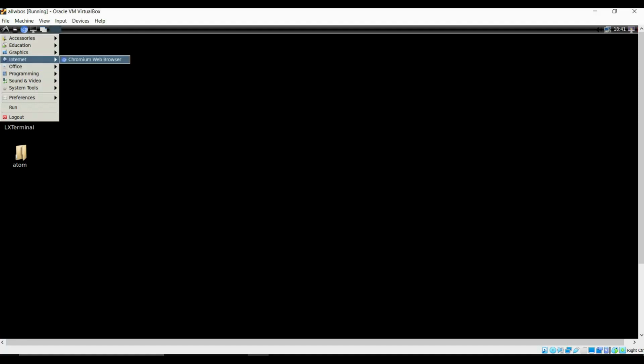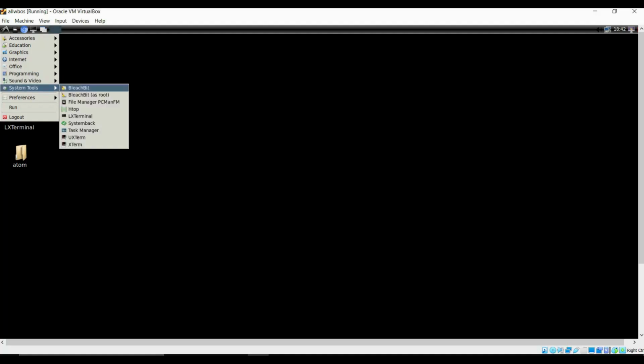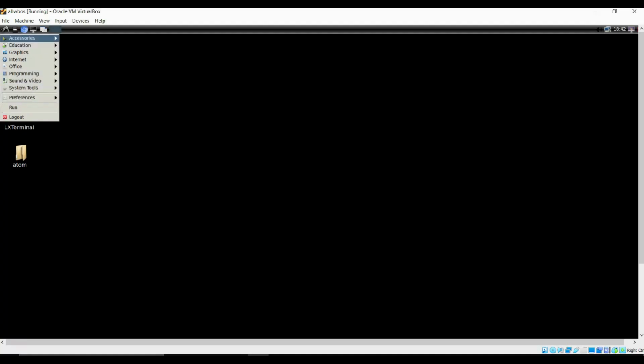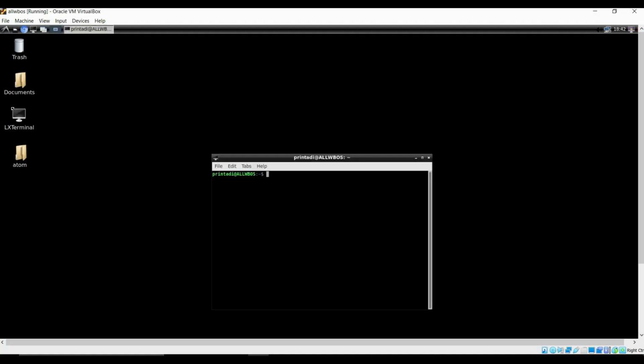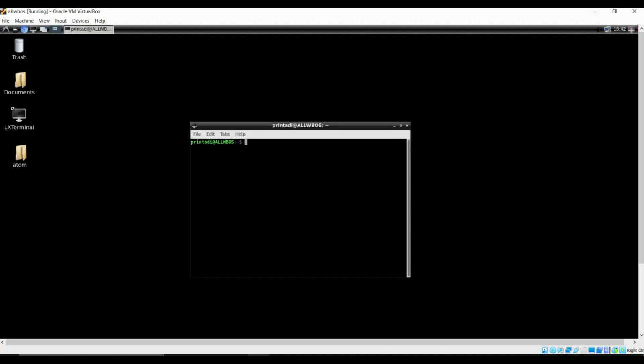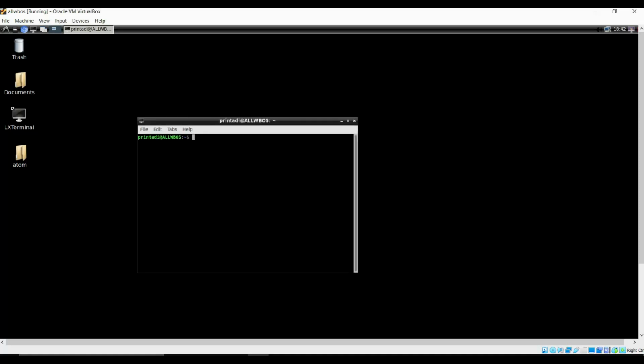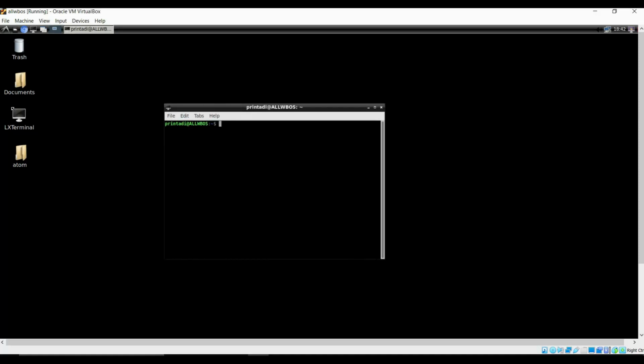For the browser we have Chromium. For the code editors we have Atom as well as Visual Studio Code. For the video player we have Dragon Player, and these are some system files. Okay, so first of all let's check our Hadoop system. Just click on the terminal icon over here, and we'll be having this terminal.